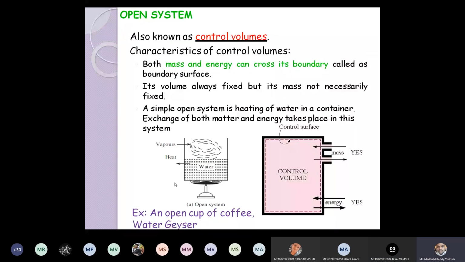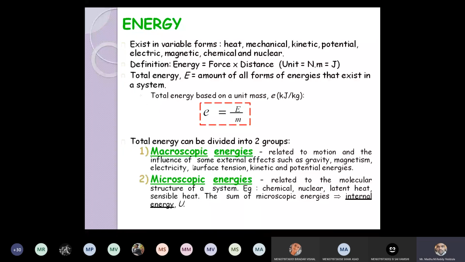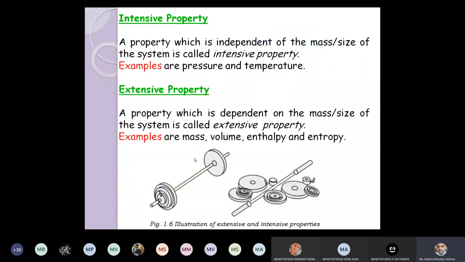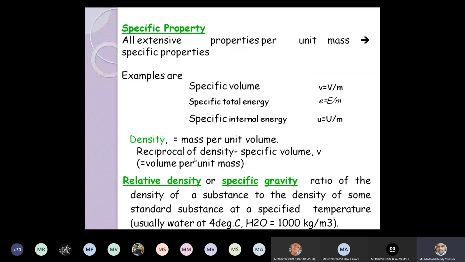Last class we discussed types of systems, and after that we discussed total energy. Then we discussed properties: intensive, extensive and specific properties. Then I discussed what is specific gravity or relative density. So which fluid is considered as the reference fluid? Can anyone? Water, yes.